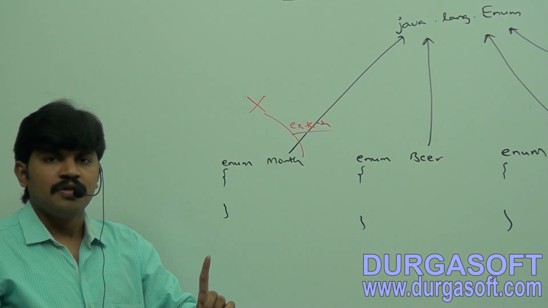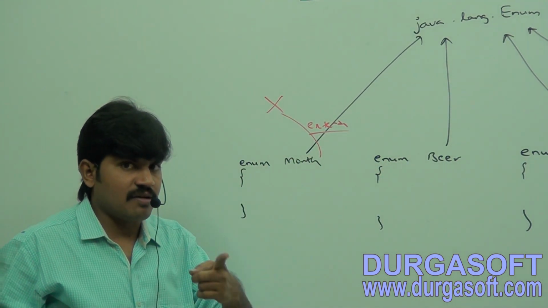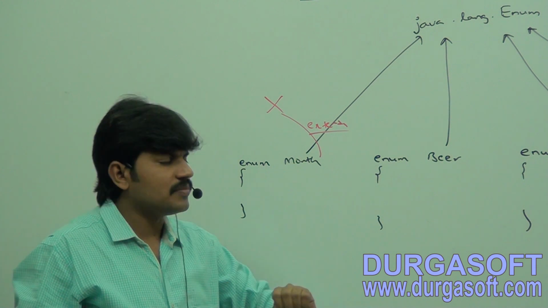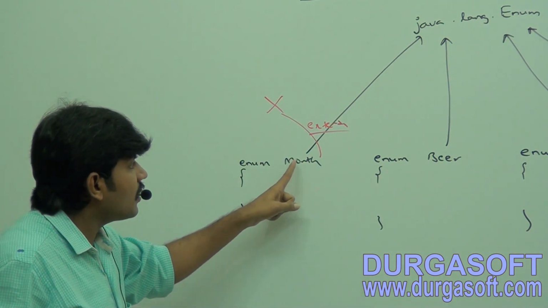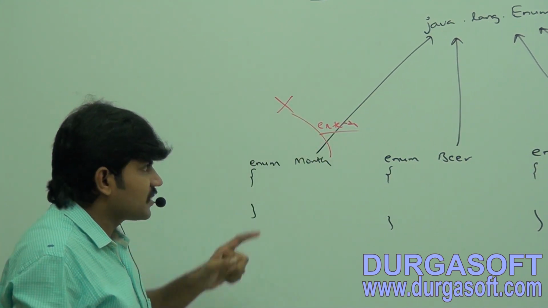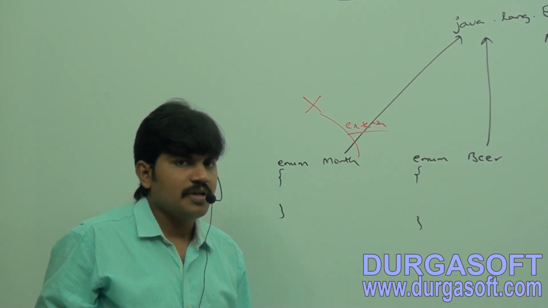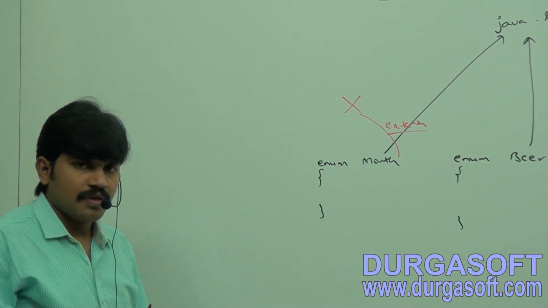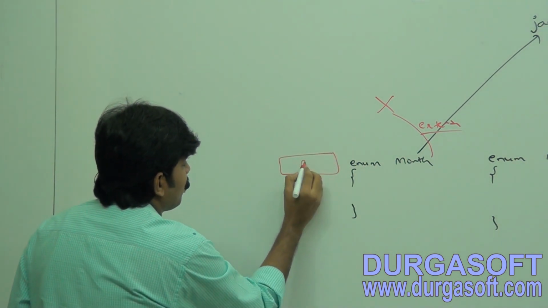Point number 1: every enum in Java is a direct child class of java.lang.Enum. All enums directly extend java.lang.Enum, that's why our enum can't extend any other enum. Second point, which I covered in the last videos also: every enum is always final implicitly.